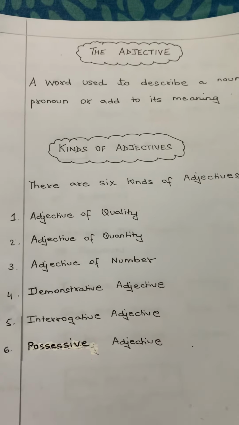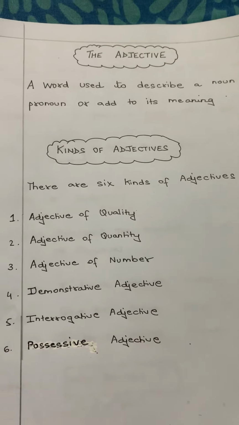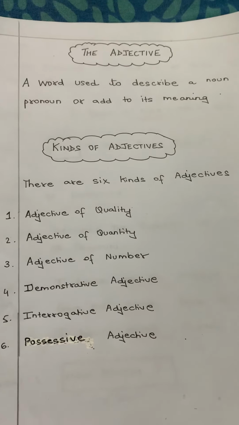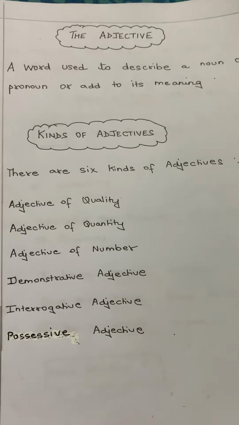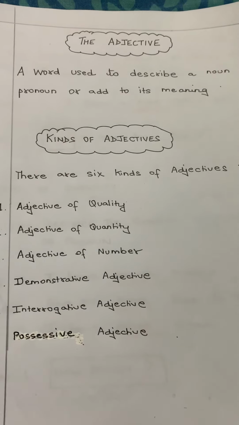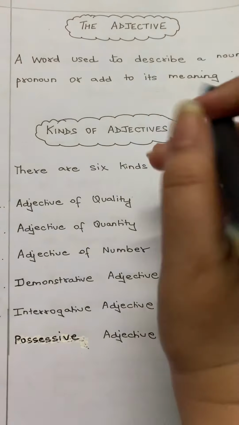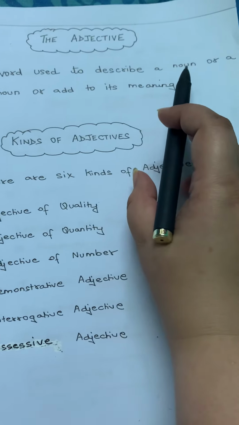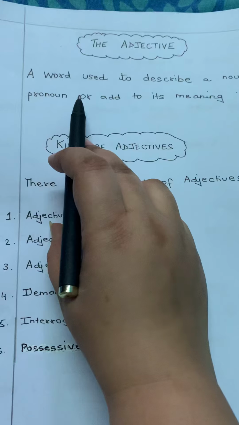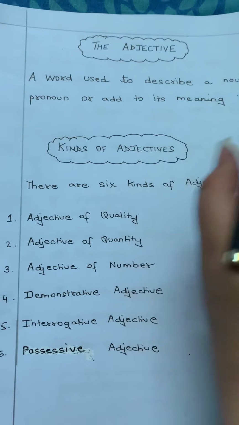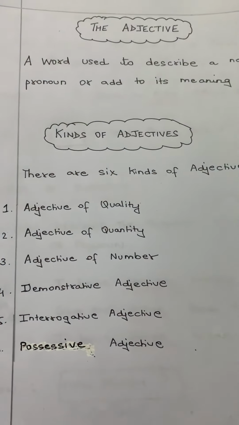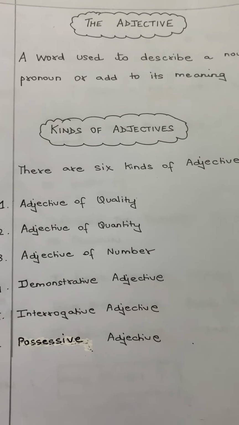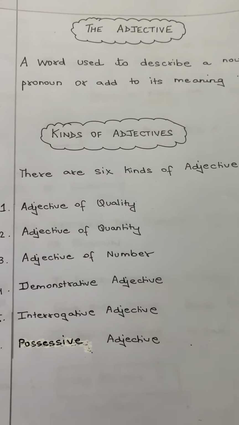So, now I will be showing you what is an adjective and the different kinds of adjectives. We all know that the adjective is a word to describe a noun or a pronoun or add to its meaning, which means that it is a word which tells us what the noun is.